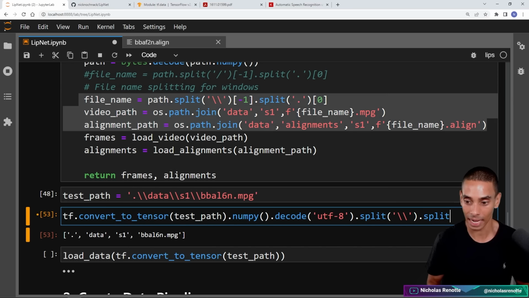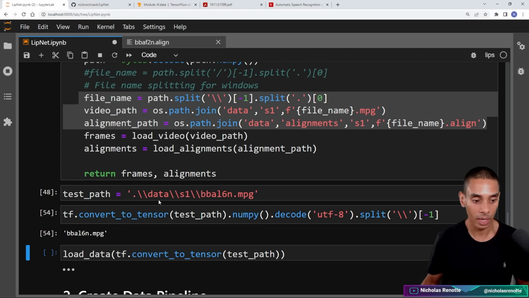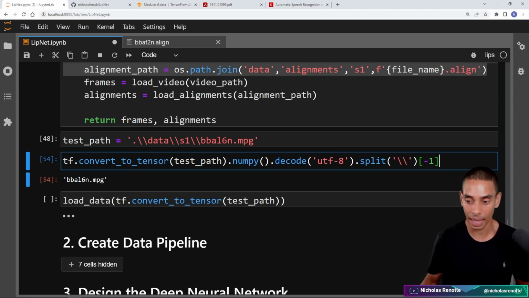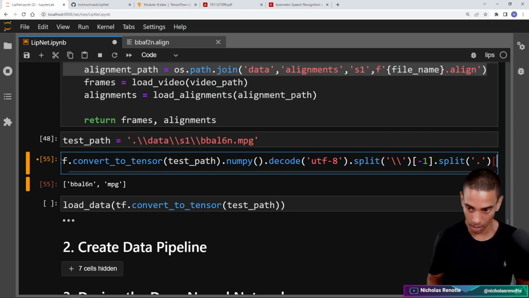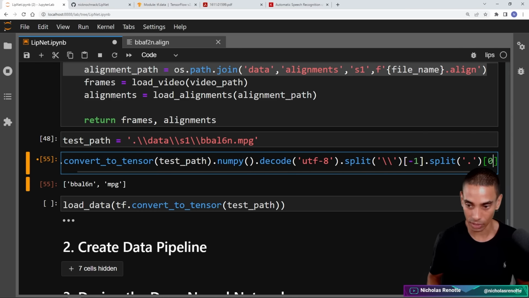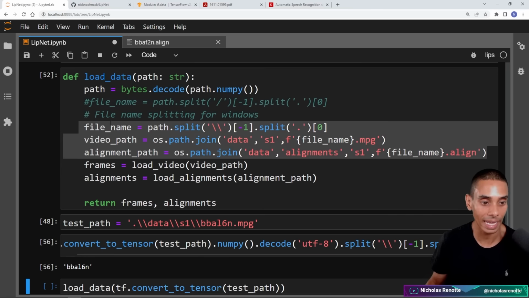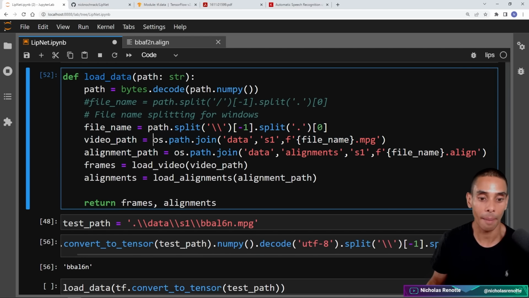I'm then splitting on, we're actually grabbing the last value, which is index -1. You can see that we've now got the file name there, and then we're splitting again on a dot. So we've now got the file name and the file extension. We can then grab the file name, like so, by grabbing the first index, and you can see that there. So that is grabbing the file name. We're then appending it using os.path.join. So we're grabbing the video path and the alignment path.